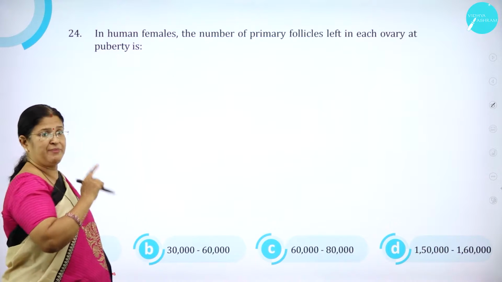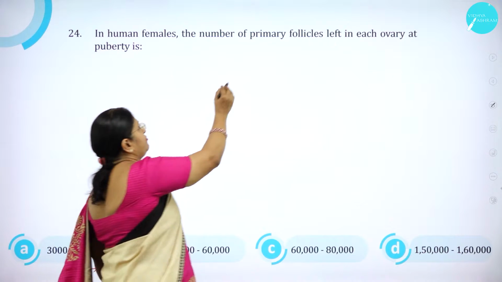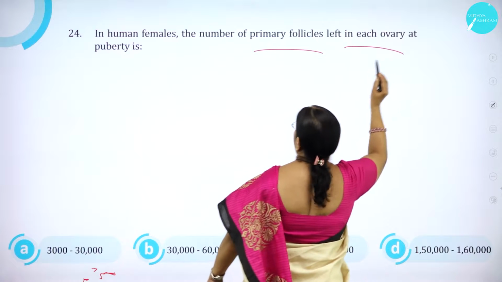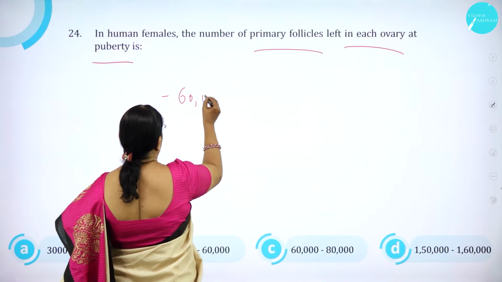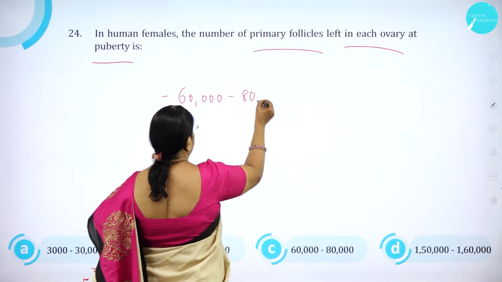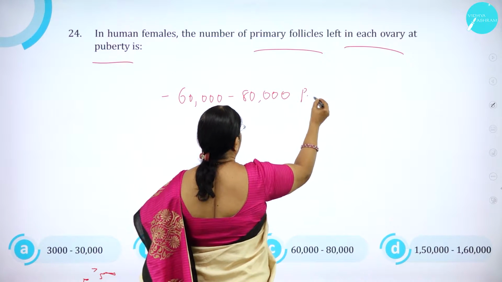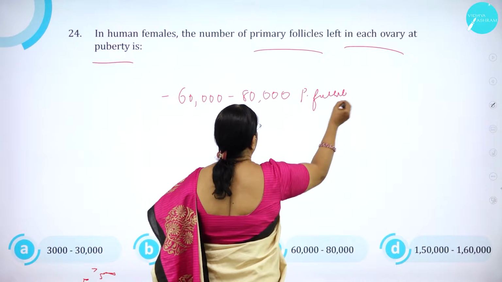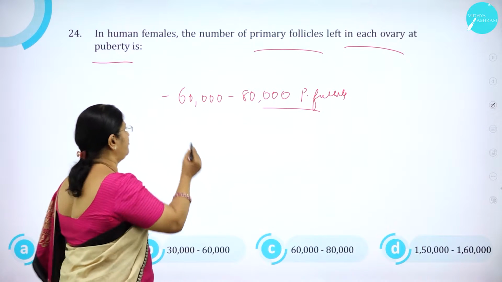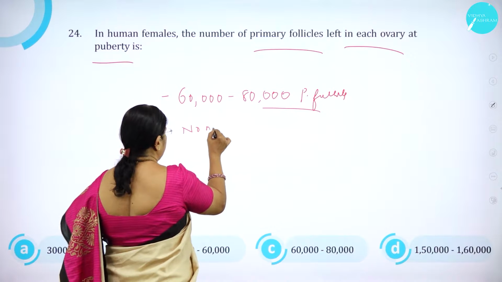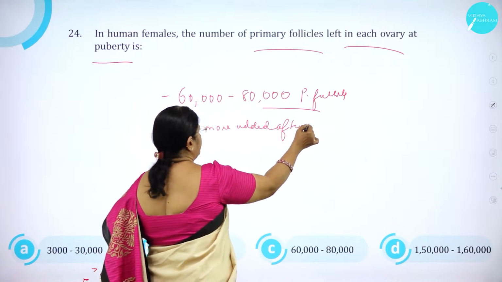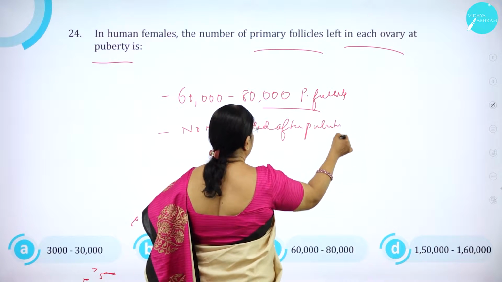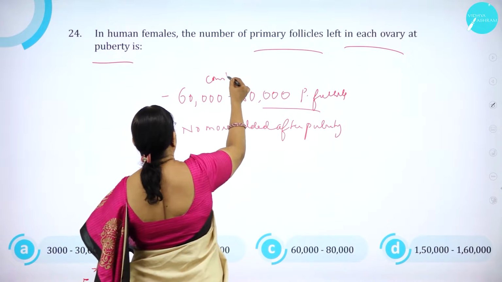So in human females, the number of primary follicles left in each ovary at puberty is around 60,000 to 80,000 primary follicles. So no more are added after puberty. So this is constant.